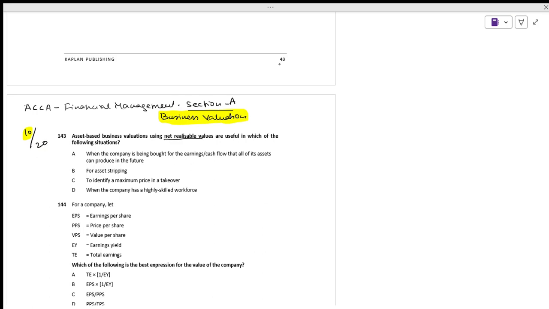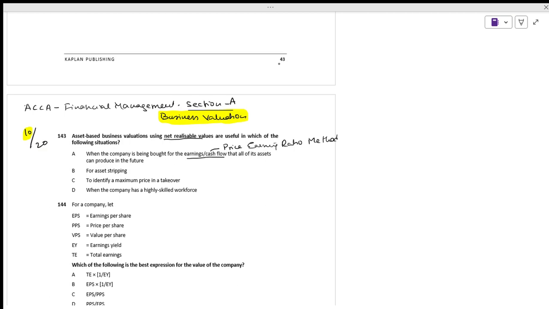What is the first option? When the company is being bought for the earnings or cash flows that all the assets can produce in the future. When we say earnings or cash flow, we are talking in terms of the price earning ratio method. It is not the net realizable method. So this is used where it is not net realizable value but the price earning ratio method.